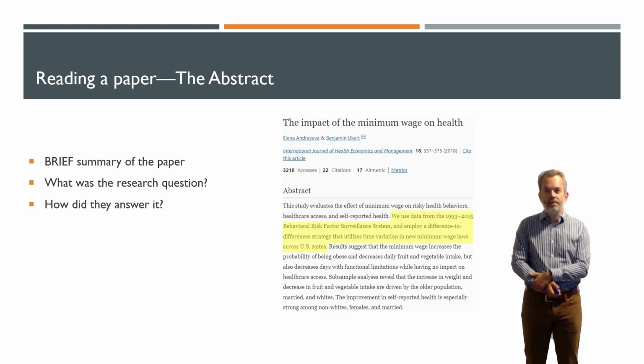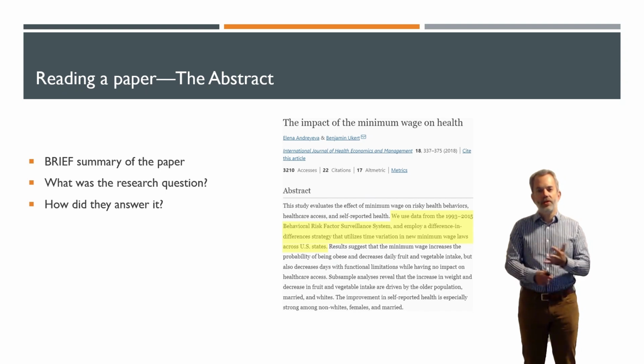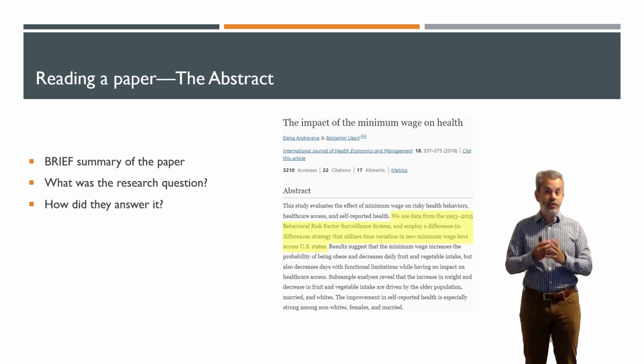How did they answer it? We used data from the 1993 through 2015 Behavioral Risk Factor Surveillance System and employed a difference in differences strategy that utilizes time variation in new minimum wage laws across the United States. So this is saying that they're going to use a combination of data from the Behavioral Risk Factor Surveillance System, which is a large survey that's been done for almost the past 40 years.